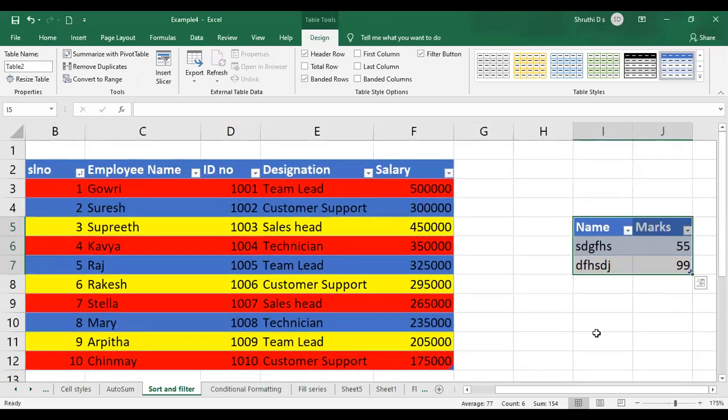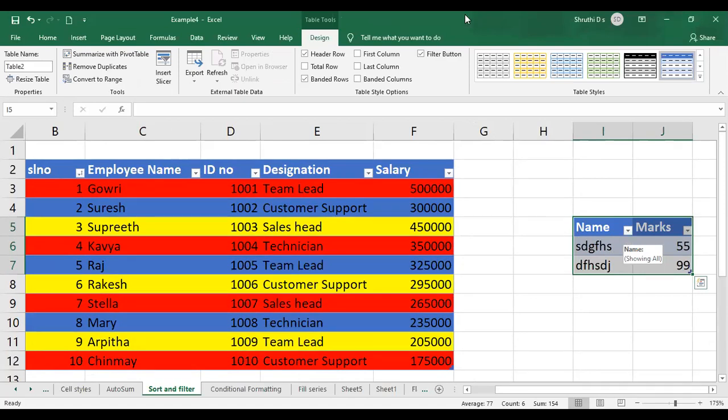So automatically it is appearing, right? It is appearing for your table, the drop down. If at all you don't want this filtering option or the sorting and filter option, whatever the drop down is appearing, that is nothing but your sorting and filtering option.